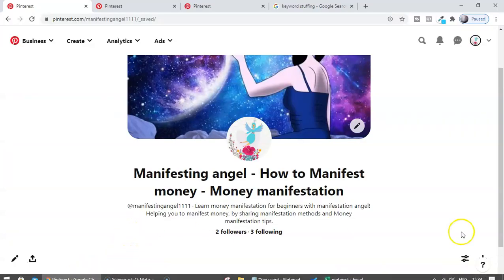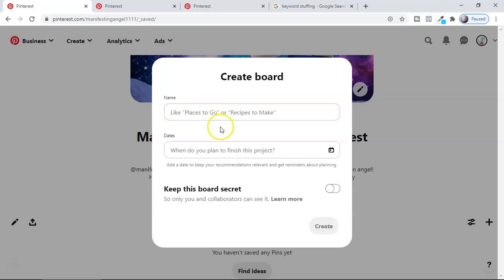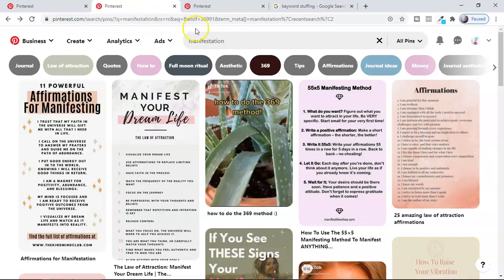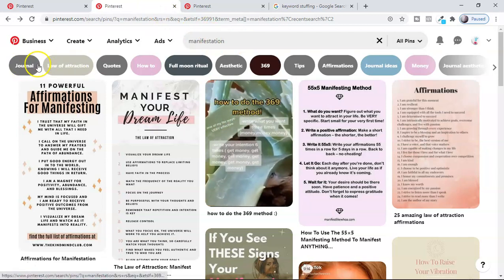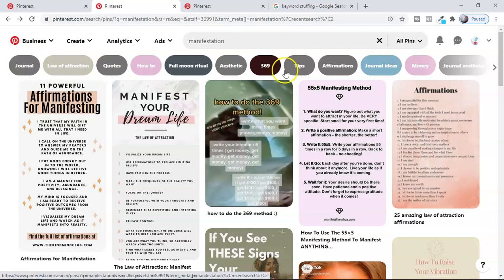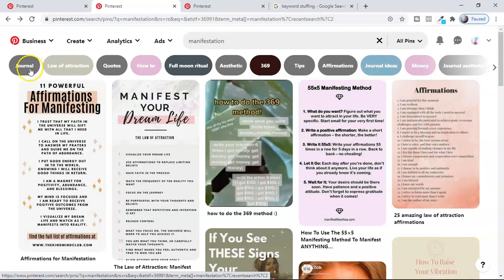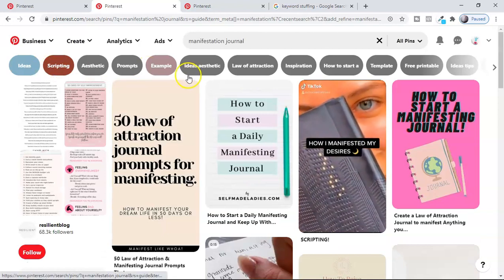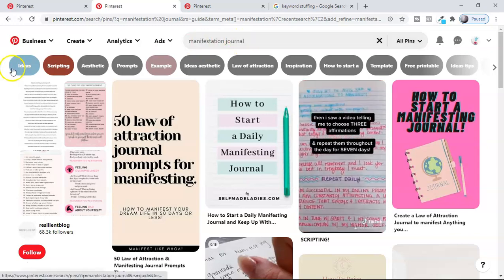So now what I'm going to do is click here and select board, and now you're going to optimize the name and description the same way. For that I will go to Pinterest and type manifestation. Now you have to decide which two keywords you have to use. Okay, 2 or 3 keywords like journals, money, journal ideas, whatever you want, you can use. For example, I'm going to use manifestation journal here, and then you will get these suggested keywords also. So I can use manifestation journal and journal ideas, something like that.